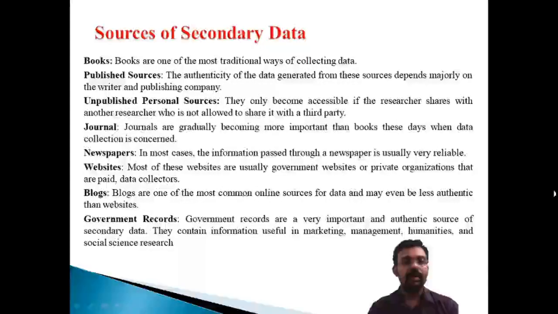They only become accessible if the researcher shares with another researcher who is not allowed to share it with a third party. Okay, so that is another important source. And another one is journals. From a research point of view, we are required to collect different journals. Journals have certain impact factors and Scopus indexing. This is a part of the journal.